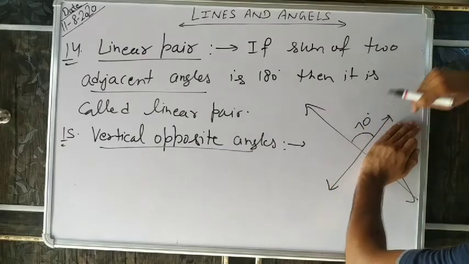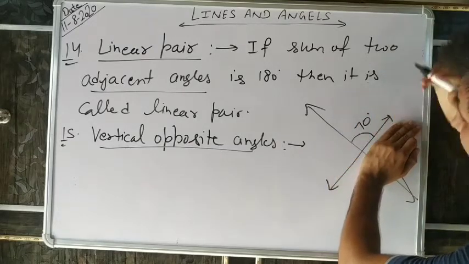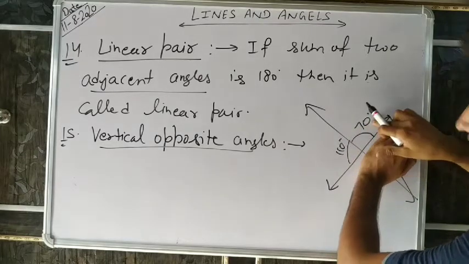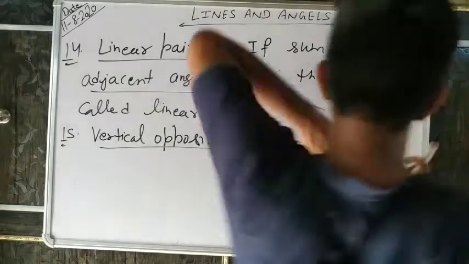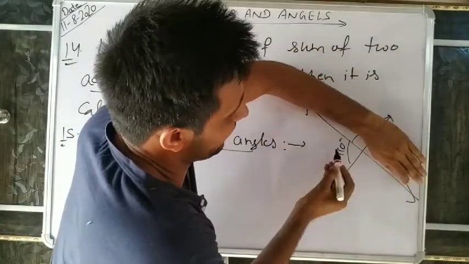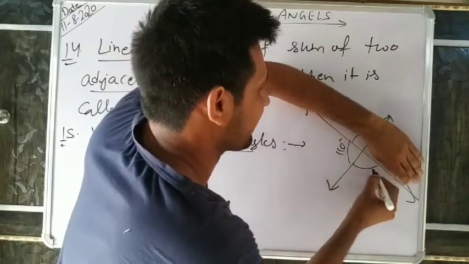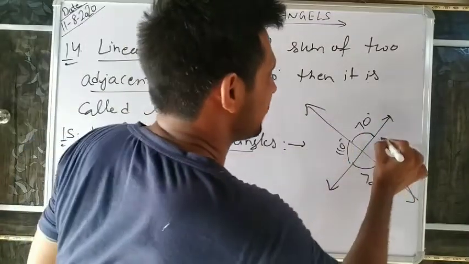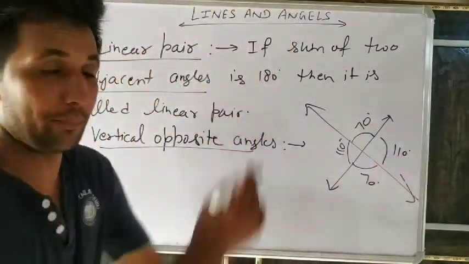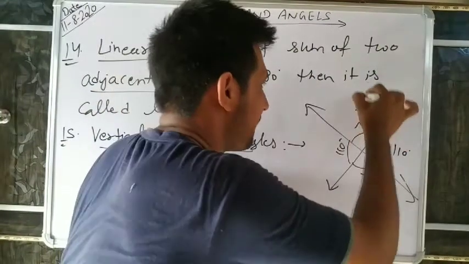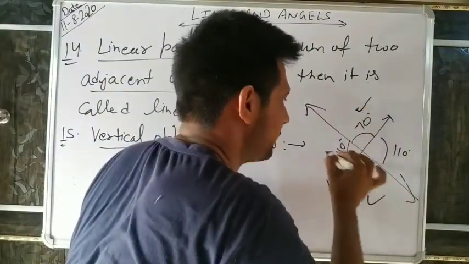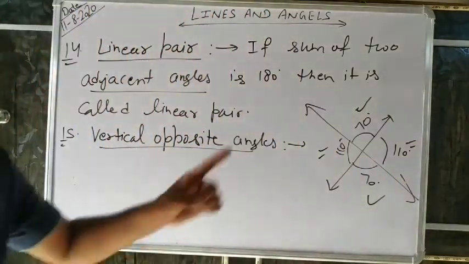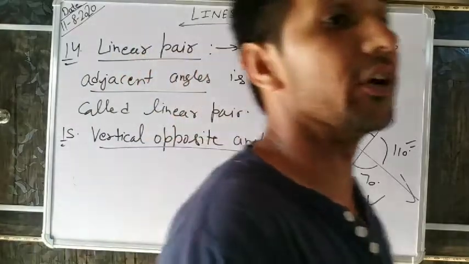A straight line always makes 180, so this one is 110. This one and this one are a linear pair. Same here, it is a straight line, so it is also 110. So vertical opposite angles, like a scissor: 70, 70, 110, 110. When two lines intersect each other, vertical opposite angles are always equal.